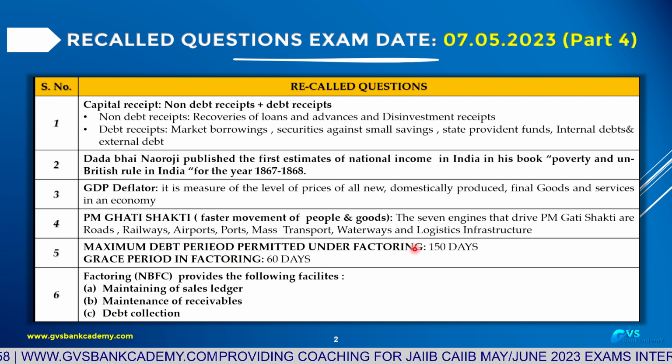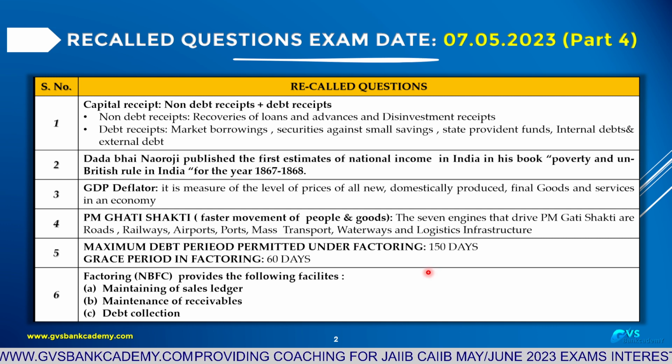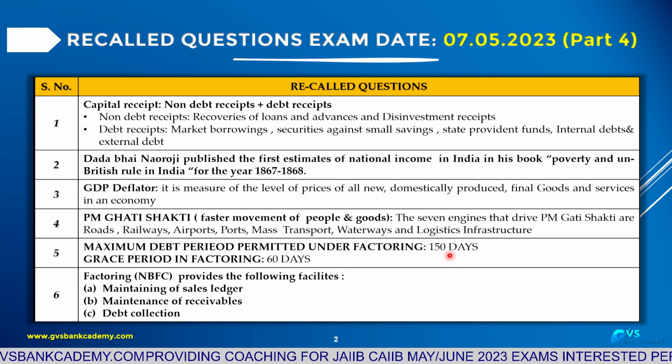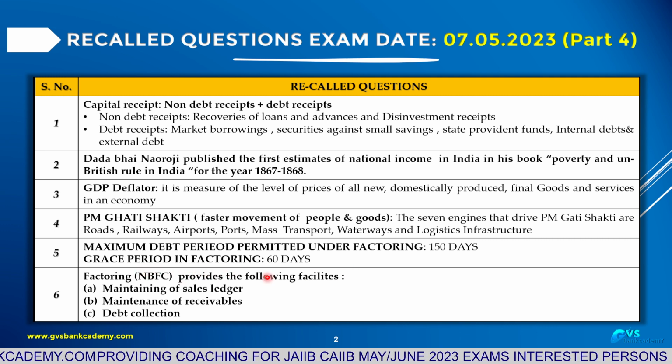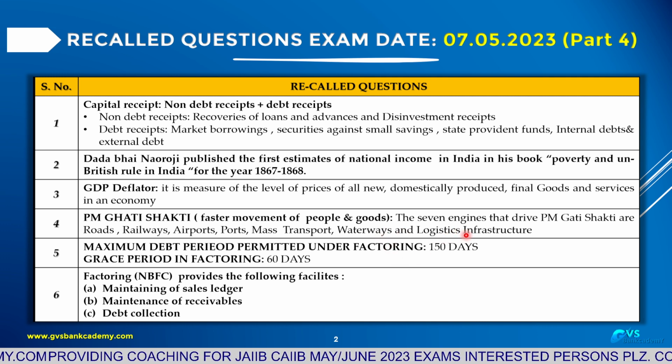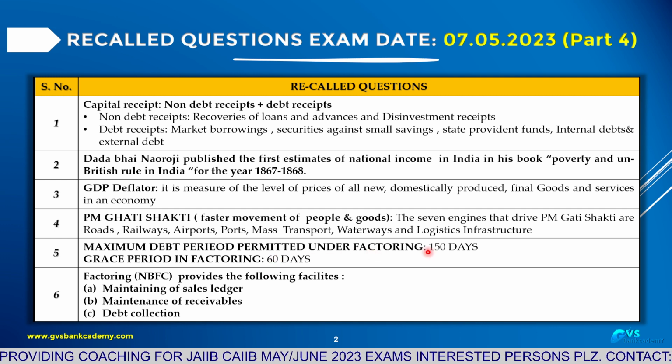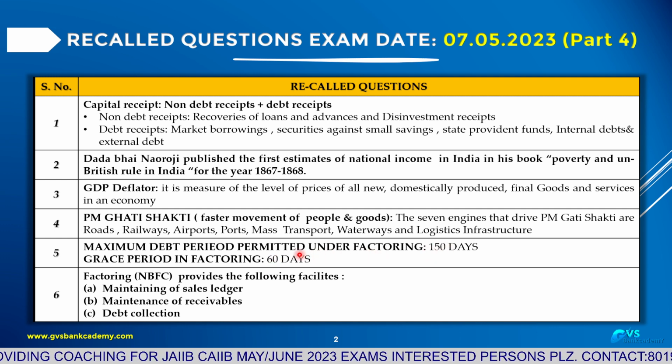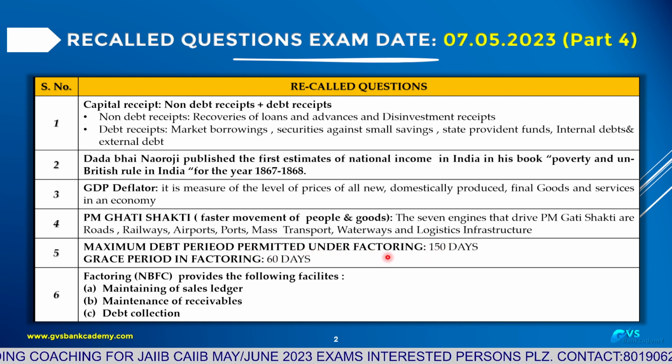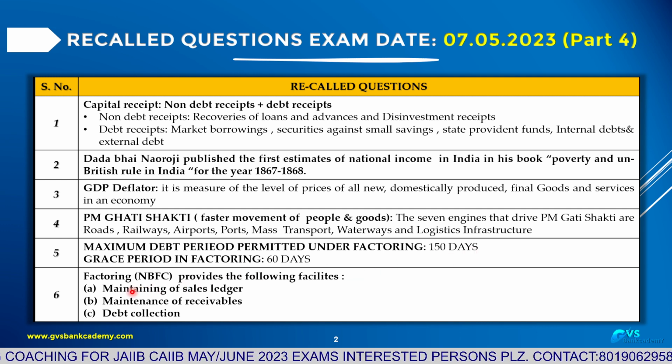Question 5. Maximum debt permitted under factoring. In discounting, the factoring agency purchases the bills, maximum 150 days. Some cases also provide a grace period of 60 days. Normally they provide financing up to 150 days, and in some cases an additional grace period of 60 days. Factoring, important question.